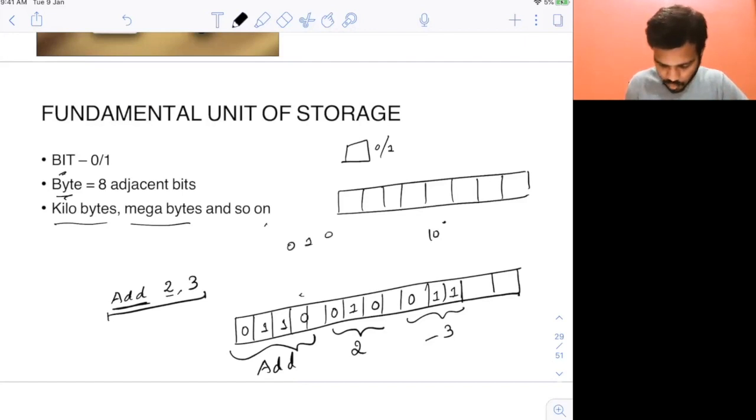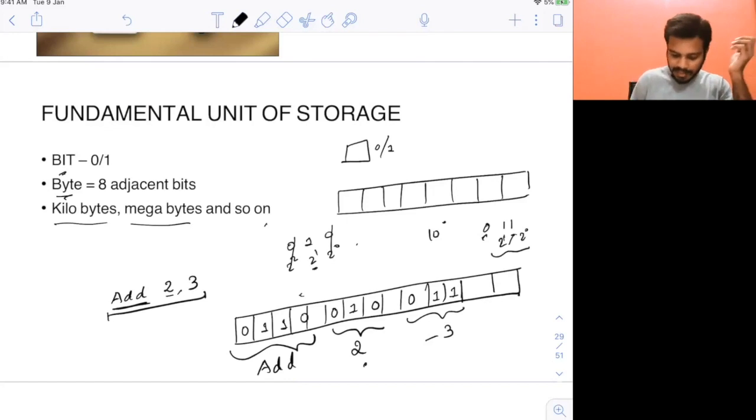In 010, this is 2 power 0, 2 power 1, 2 power 2. Now this will be 0, this will be 0, so basically this remains: 2 power 1 into 1 is 2, right? Similarly, for 3 it will be 011, because this is 2 power 0, this is 2 power 1, and this will be 0 itself. If you sum this up, 2 power 1 into 1 plus 2 power 0 into 1, you get 3.